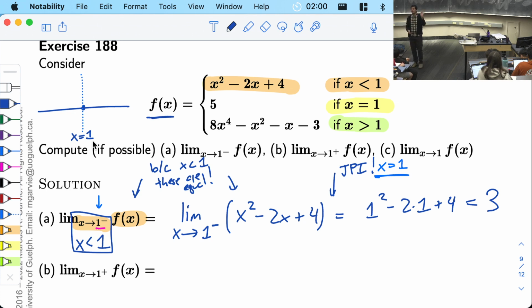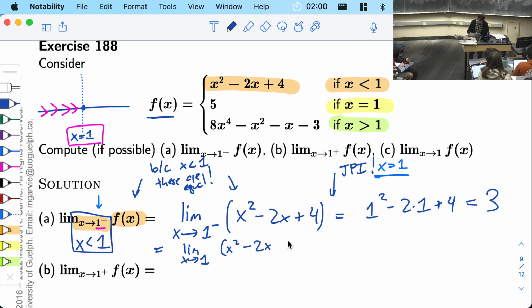So we're specifying the direction, but the final location is still x equals 1. This thing specifies the direction is like this, kind of coming in from the left-hand side. But the final value is x equals 1. And if you want, this limit is the same thing as the limit as x goes to 1 with no direction specified. They are both the idea of getting very, very close to x equals 1 from either side.